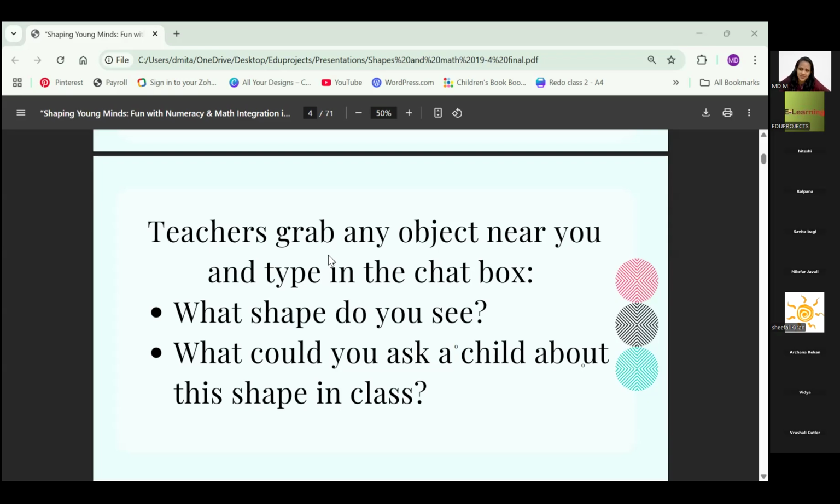Bottle. Yes. It's a circle or a cylinder. Yes. Correct. Okay. Great. So thank you, teachers. Yes, thank you, teachers. Done. Thank you.